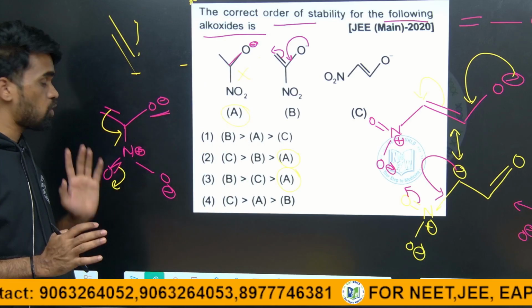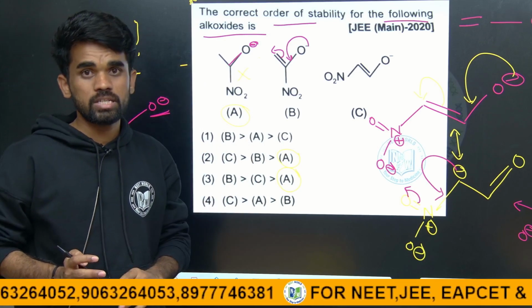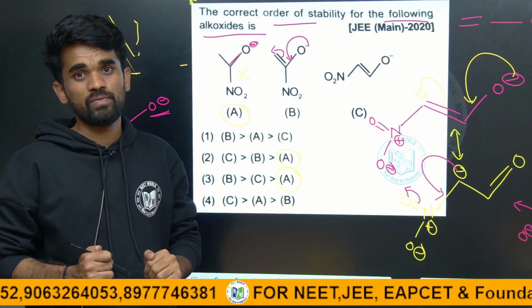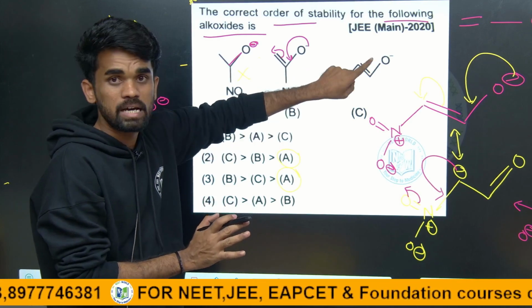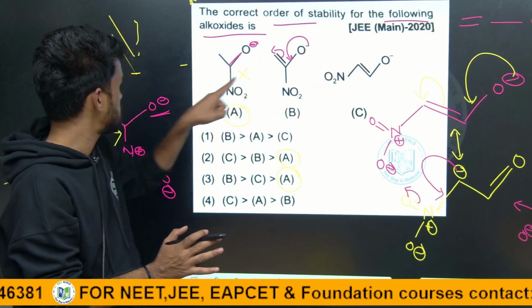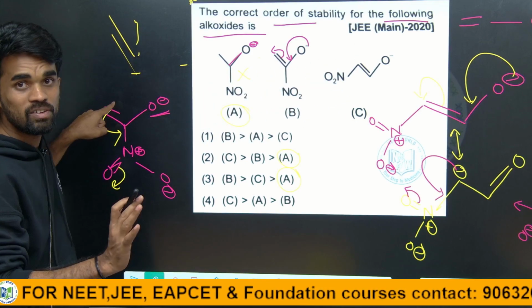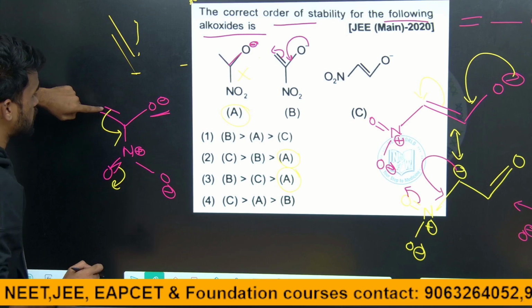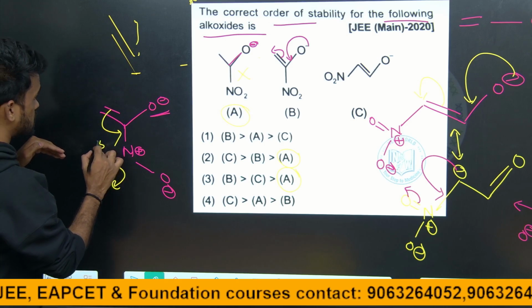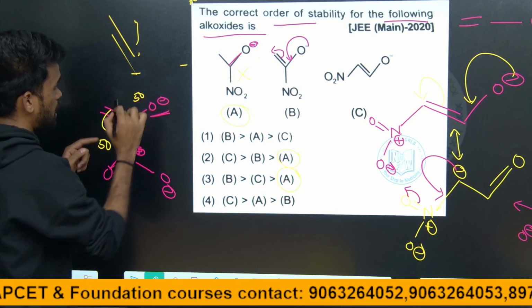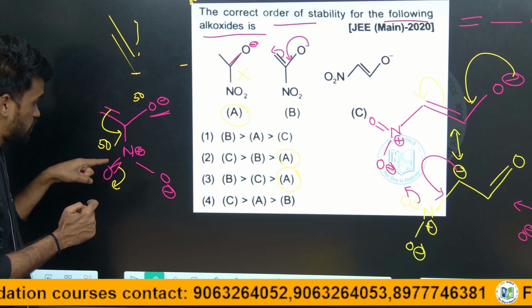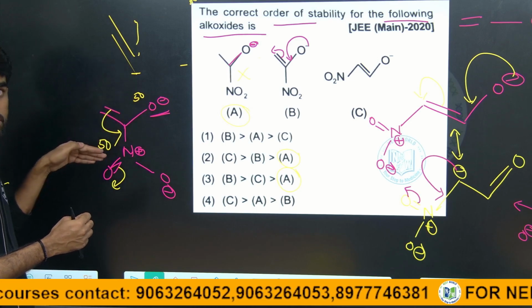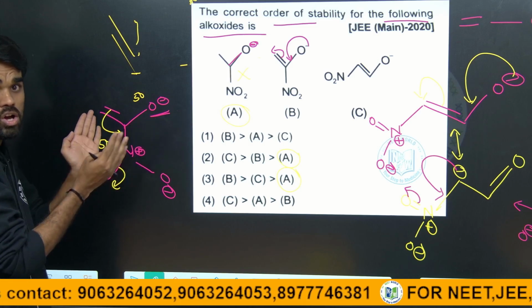So this kind of conjugation we can call cross conjugation, which is a less stabilizing factor. This conjugation takes place 50% with this and 50% with this, not in a continuous manner but in a cross manner.